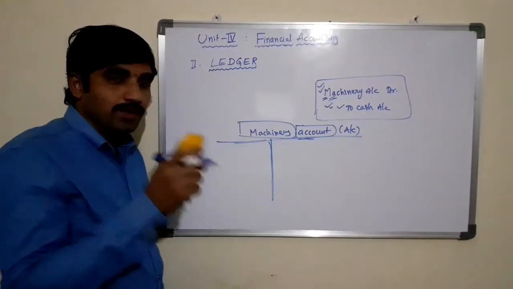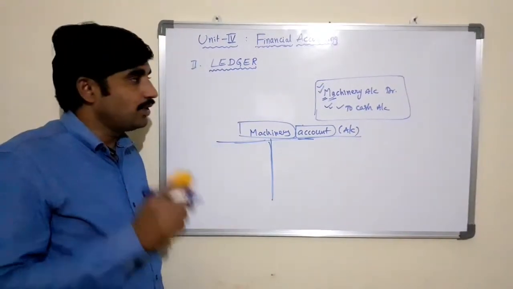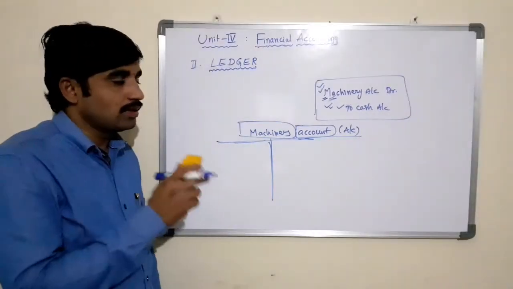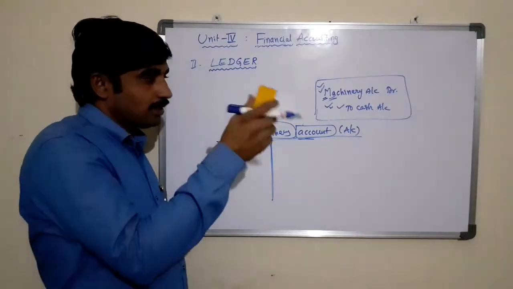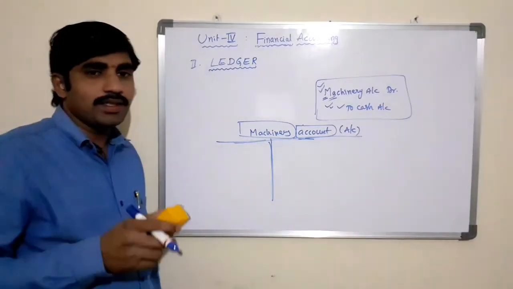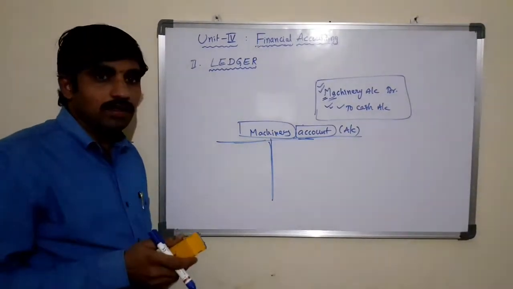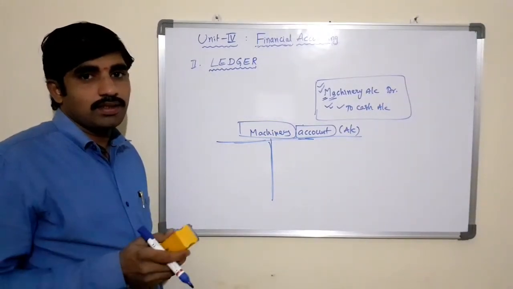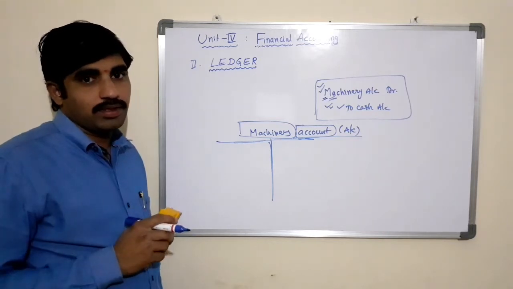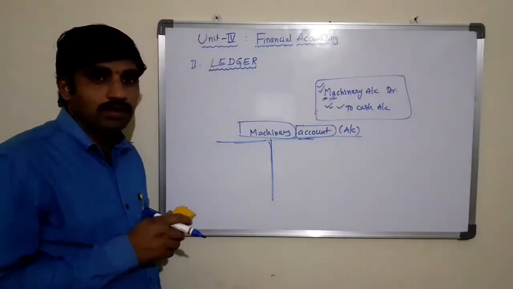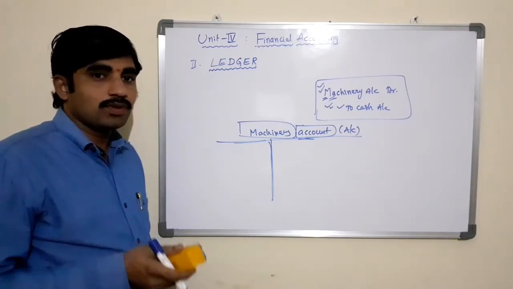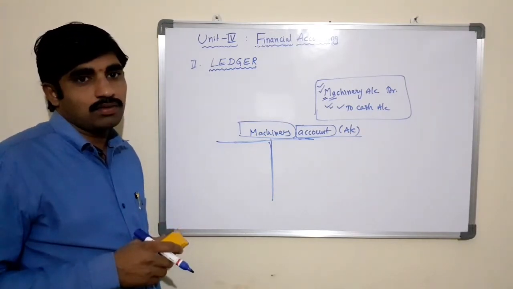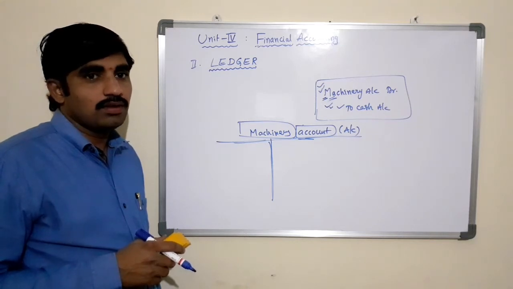In this way, for each and every item, we need to open a separate account in the ledger. So this is the process of transferring the journal entries to the ledger. The debit side of the journal entry is to be posted on the debit side of the account by starting with the word to, and the credit side of the journal entry is to be posted on the credit side of the account by starting with the word by.